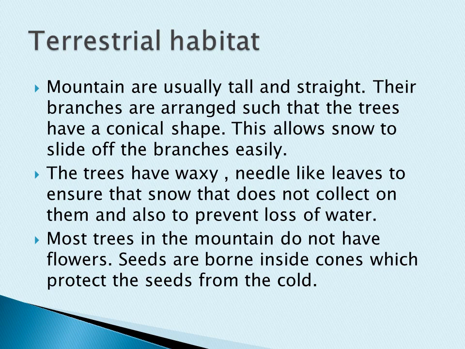How will the branches be? If you see the branches, they will have a conical shape. Have you seen the cone? In mathematics, the cone shape will be there, right? So mostly the trees have the conical shape. So when the snow is coming there, sometimes the snow will come on the mountain. So what will happen? It will slide off from the branches. So due to the conical shape, when the snow falls on that, it will slide down. That is the first point.